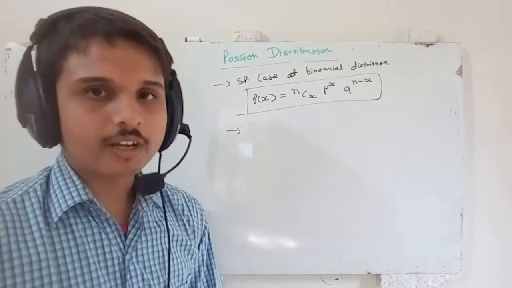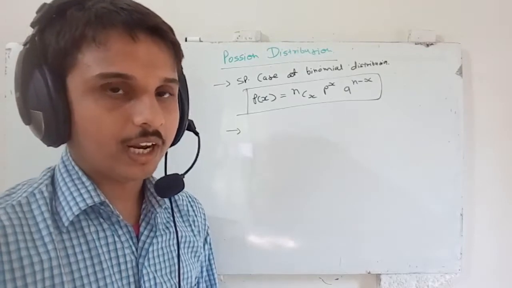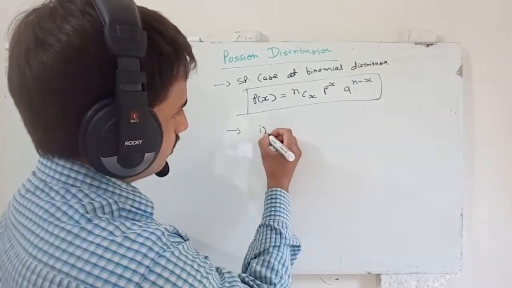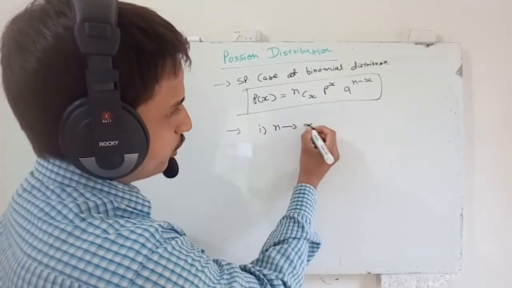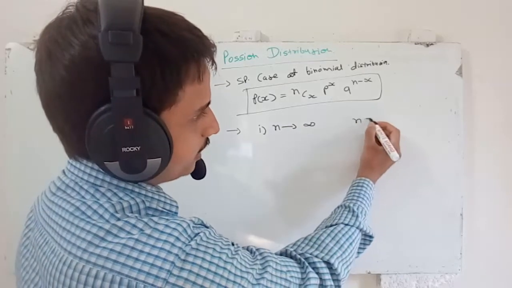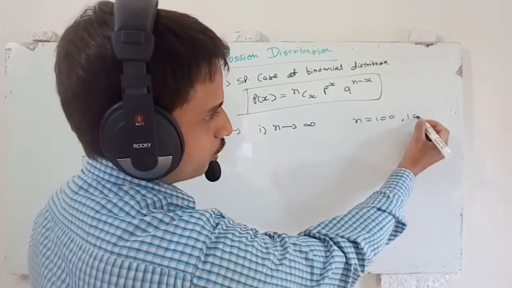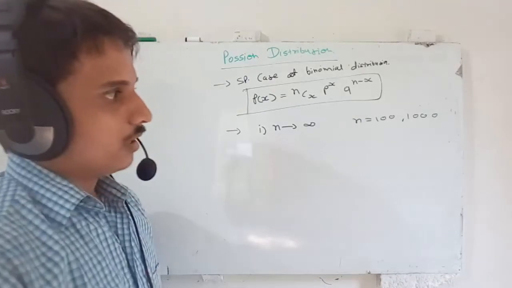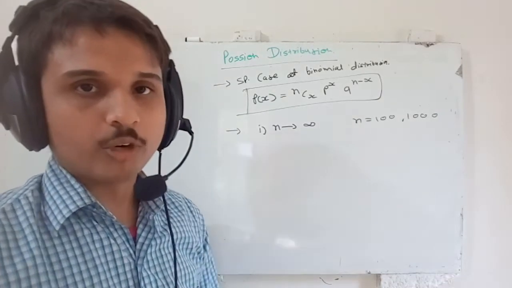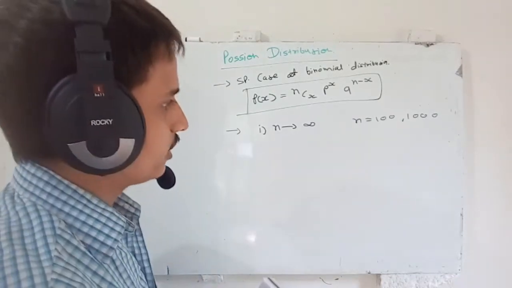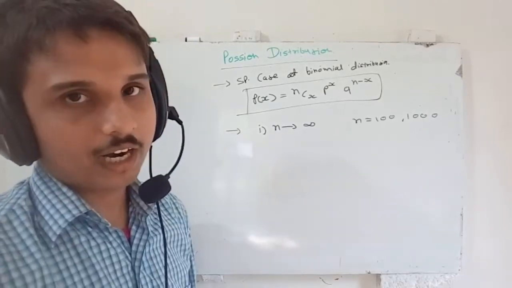Now let us consider a case where the value of n is very large. n tends to infinity. For example, n is 100 or 1000. Let us say we are tossing 1000 coins. So in this case, n is considered a very large value.